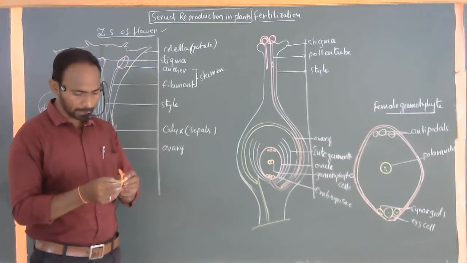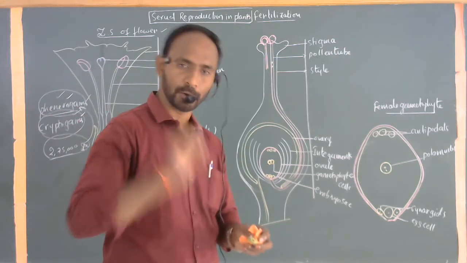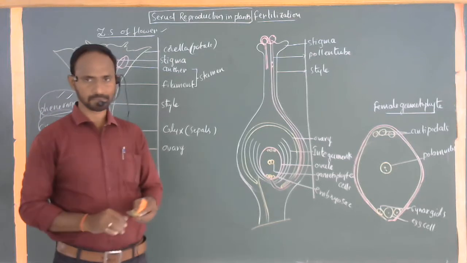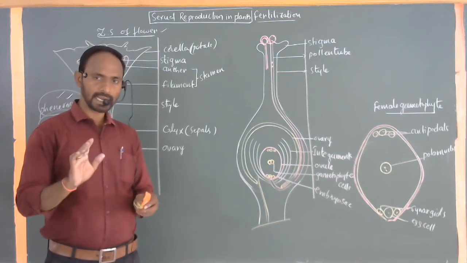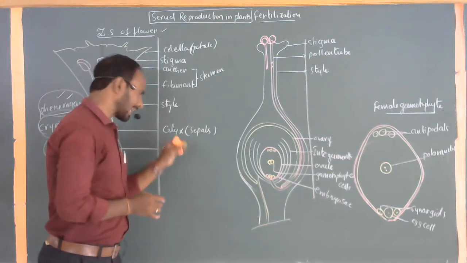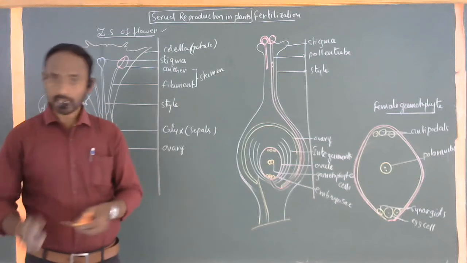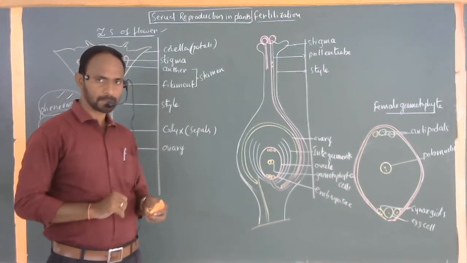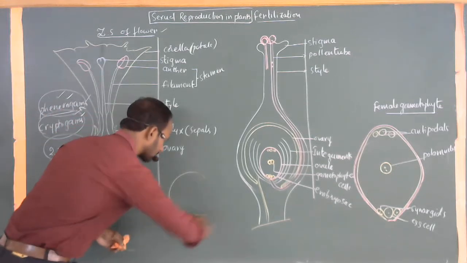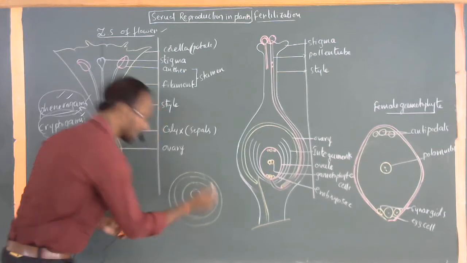What is the function of the sepals? From the early stage until the formation of the fruit, these sepals give protection to the internal parts of the flower. That's it. There is no separate function and no separate division to the sepals, or simply the calyx. If you remove this, this is the first whorl. There are totally 4 whorls or 4 rings present. The first ring is called the calyx. There are 4 rings: first ring, second ring, third ring, and last, the fourth ring.